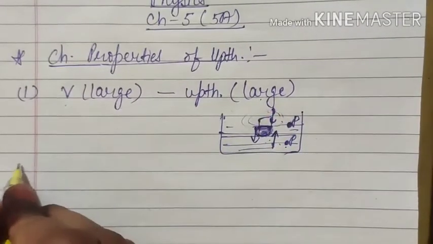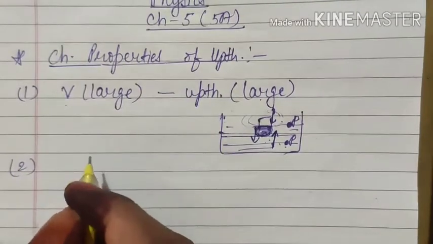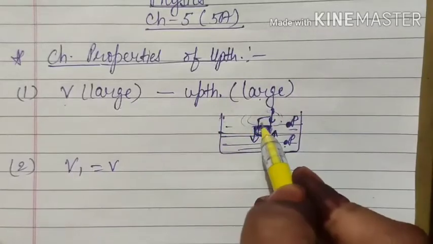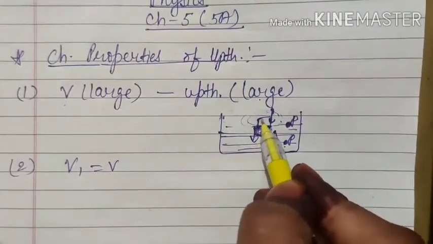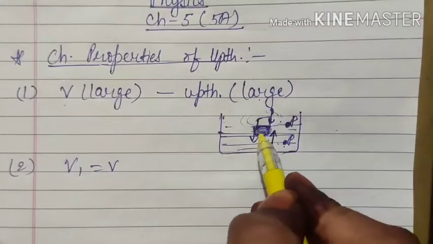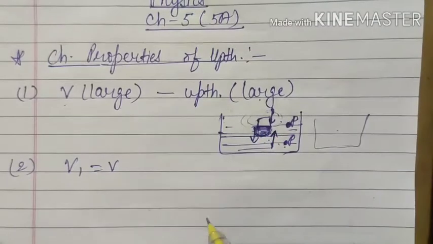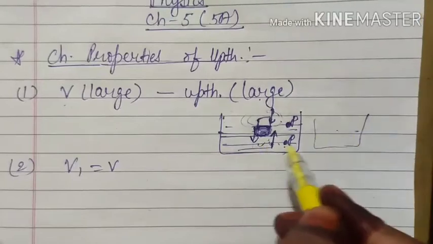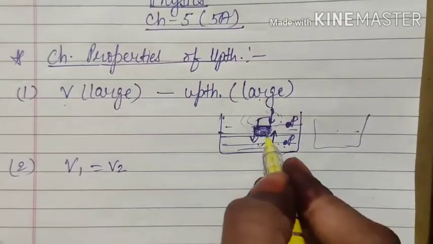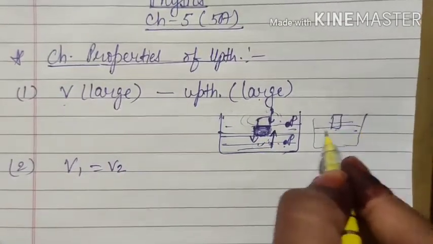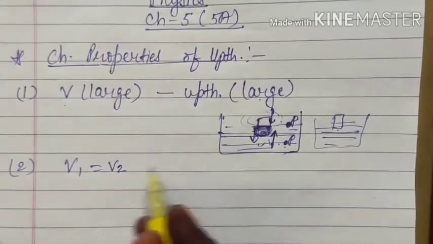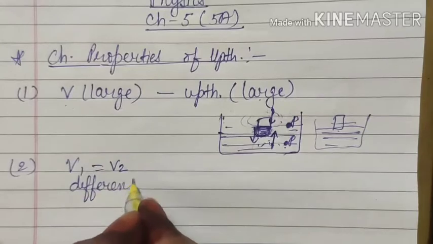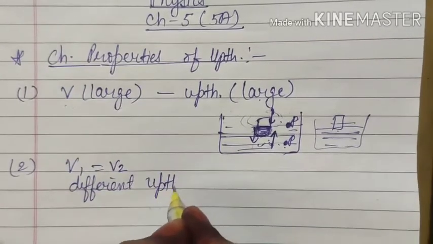Second point is if the volumes are equal, that means if the object is completely submerged into two liquids or partially submerged into two different liquids. Suppose at one place you have taken water, at another place you have taken mercury. If the volumes of both the objects are equal, still they will feel different upthrust.